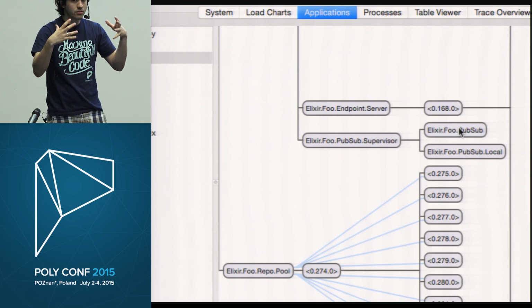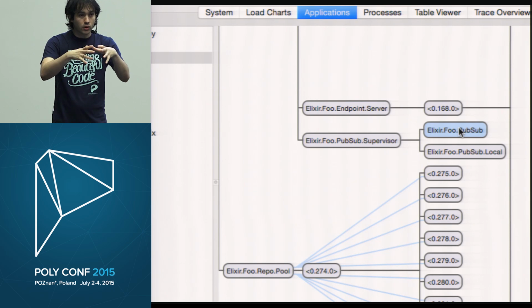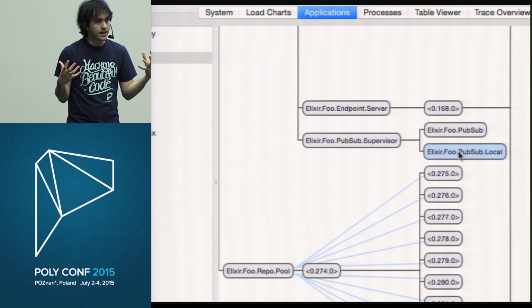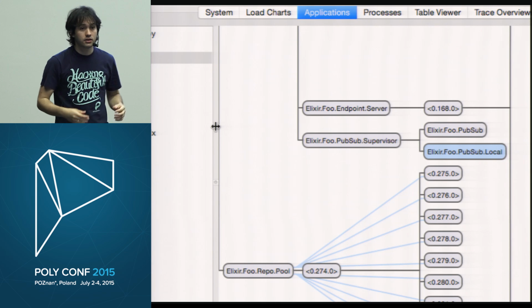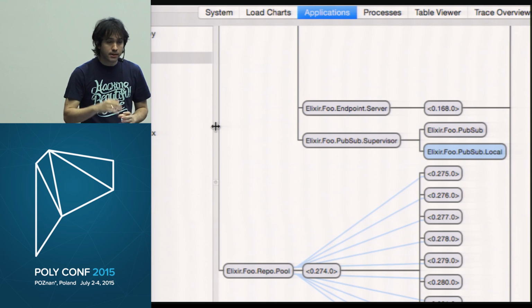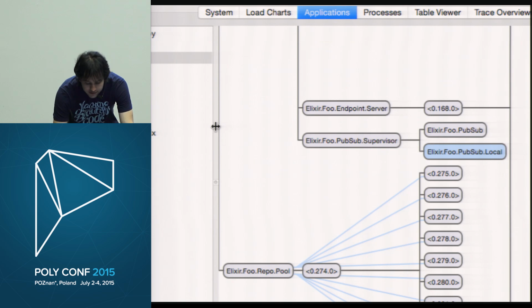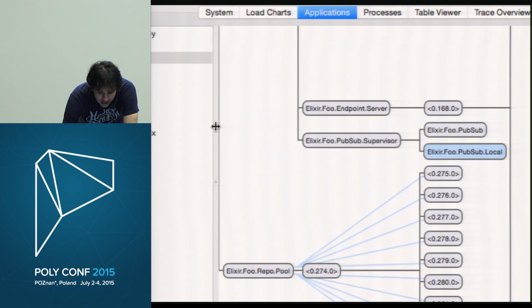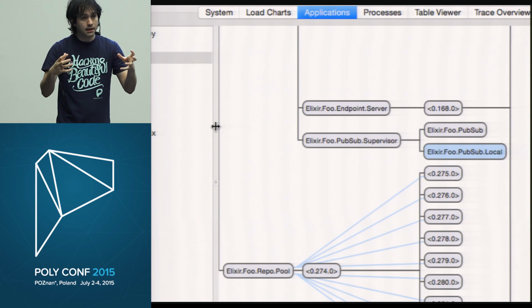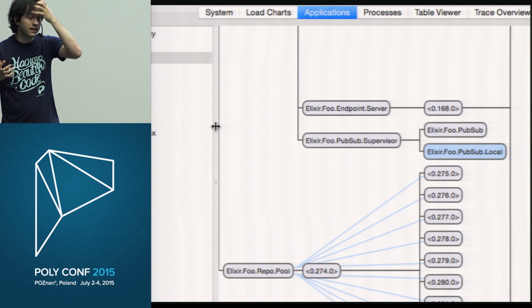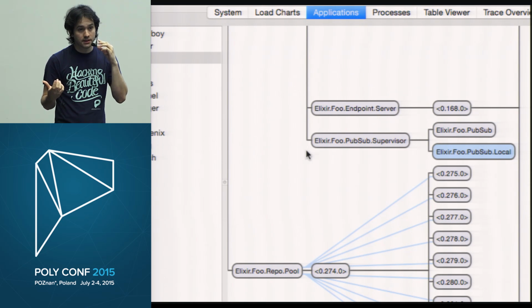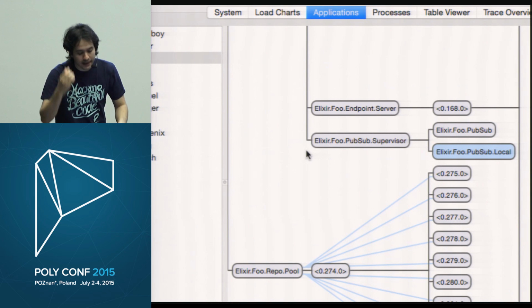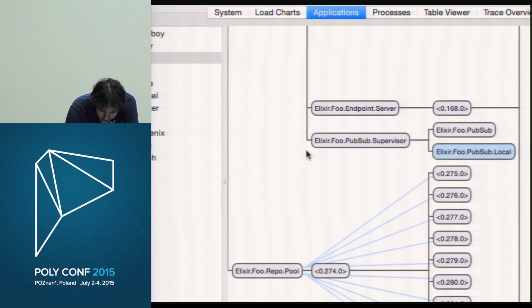So I can really go into each of those applications and say, what constitutes my system, right? And I can click those things, and I can introspect and try to learn more about my system. But the most important of all, and the last thing I want to show is that, as I said, because you are thinking about processes now and you're thinking about supervisors, we start to think, hey, what is going to happen if something goes wrong in my system, right? If something unexpected happens.